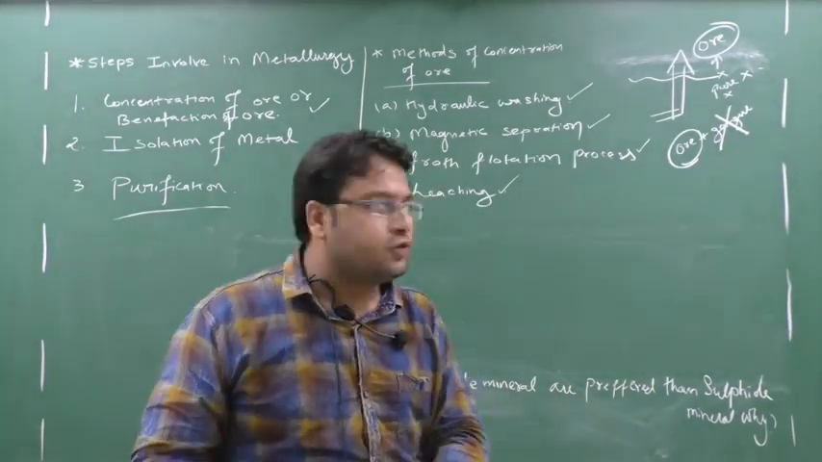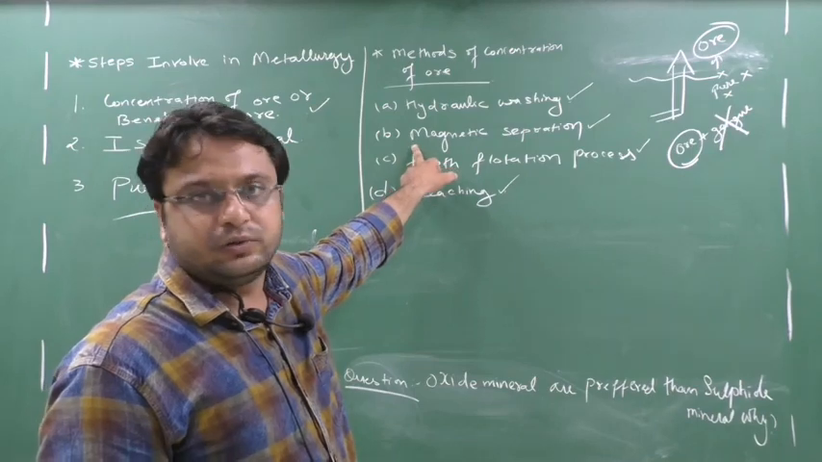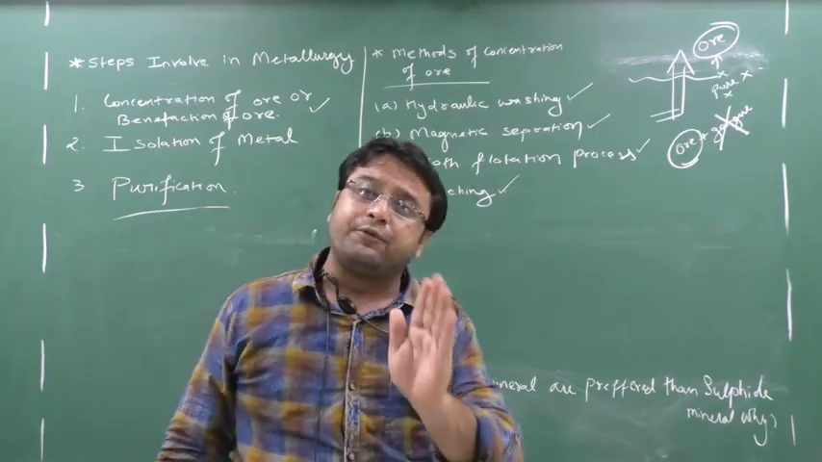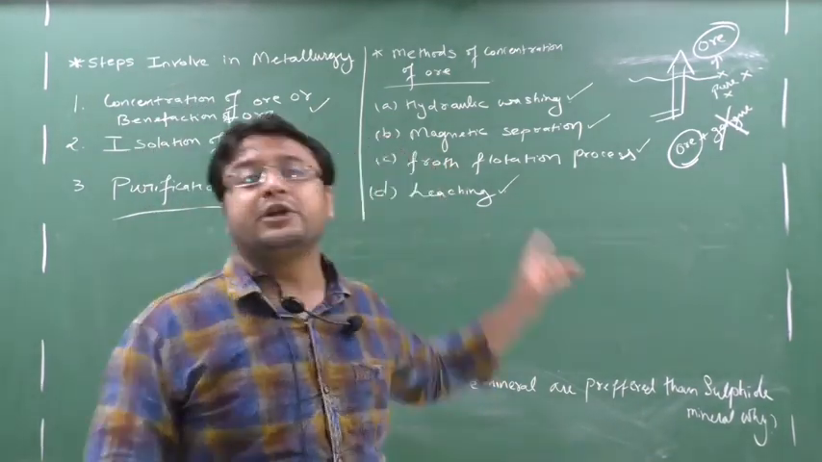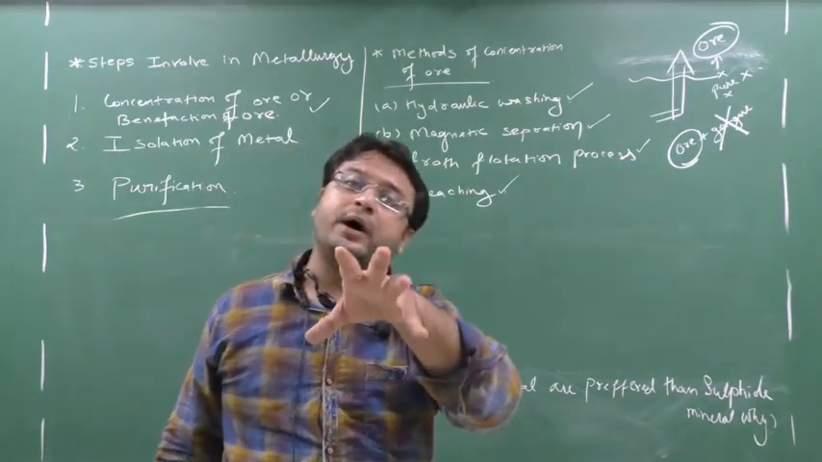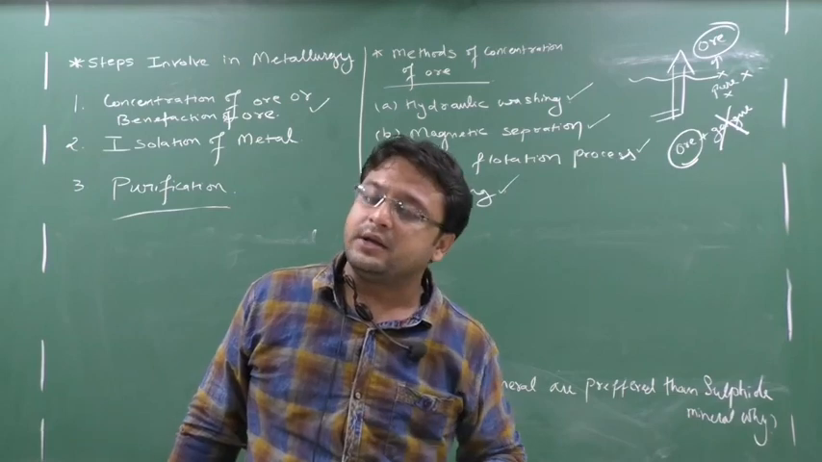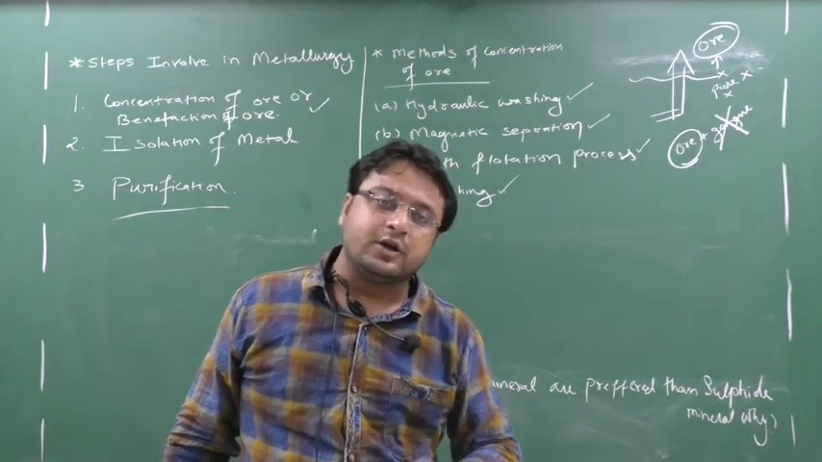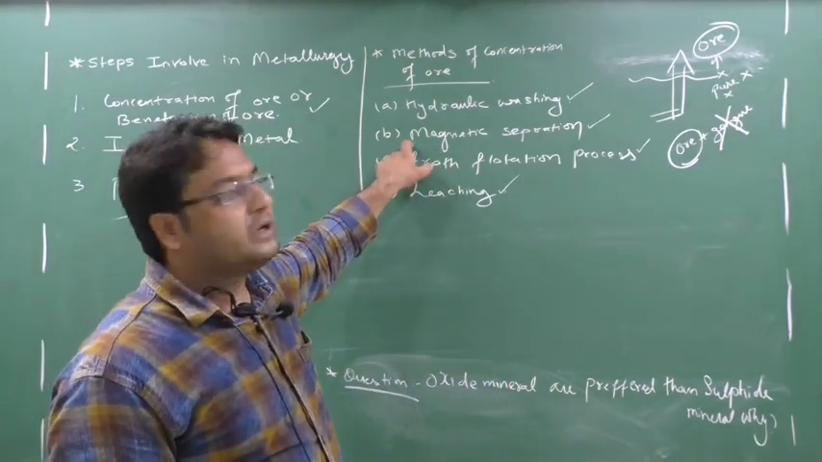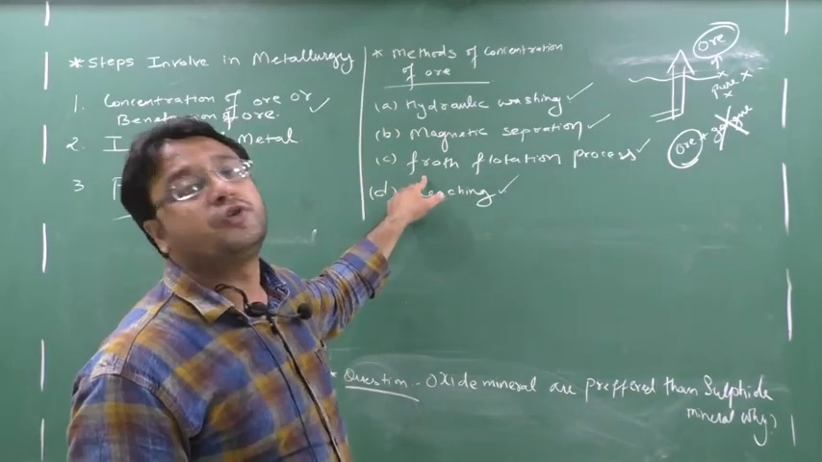Now for a sulfide ore, you cannot go with magnetic separation. No, it's not like that. It depends on the type of the ore. As the ore changes, the method also changes. For example, if you have a magnetic ore, like hematite, which is an ore of iron, the ore of iron is magnetic. So I have to go with the magnetic method. I cannot then go with the froth flotation process.